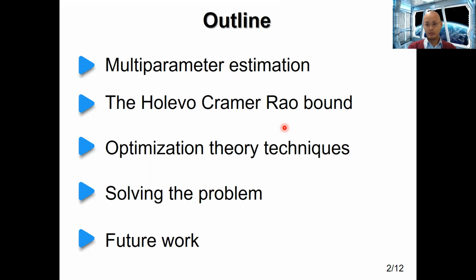And in a more general setting, we can also use optimization theory techniques to obtain fairly efficient algorithms for evaluating this bound,